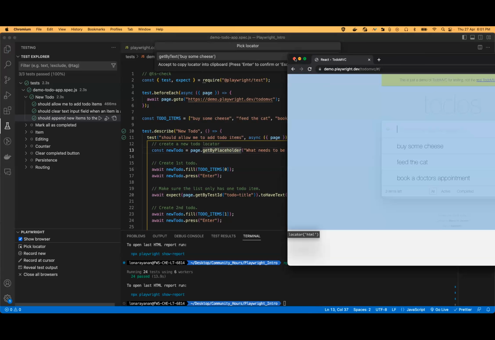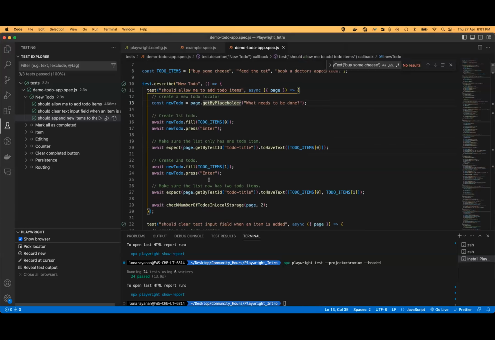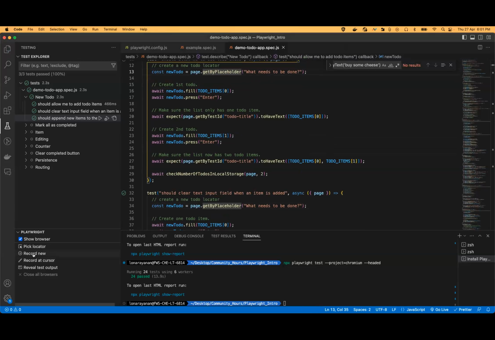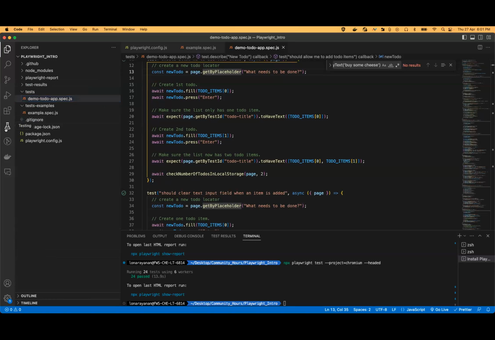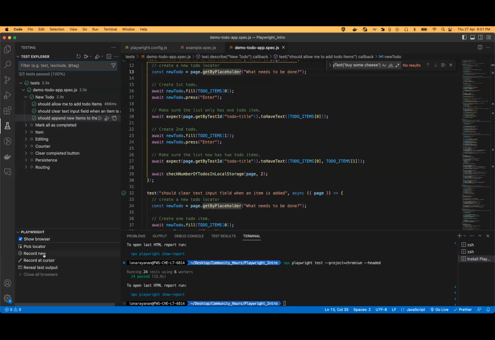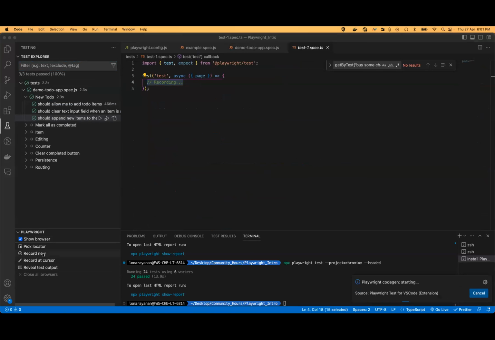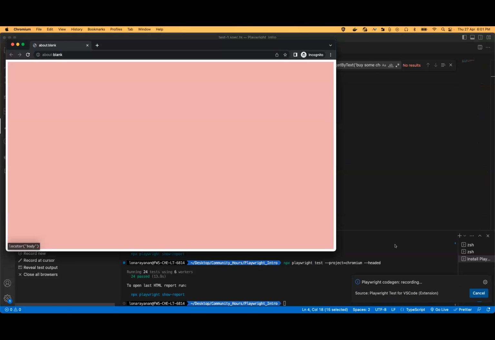The other option is record new. Record new is if I'm going to create some new test cases. In that case, I can click record new. It would automatically record a session. Give me a minute.